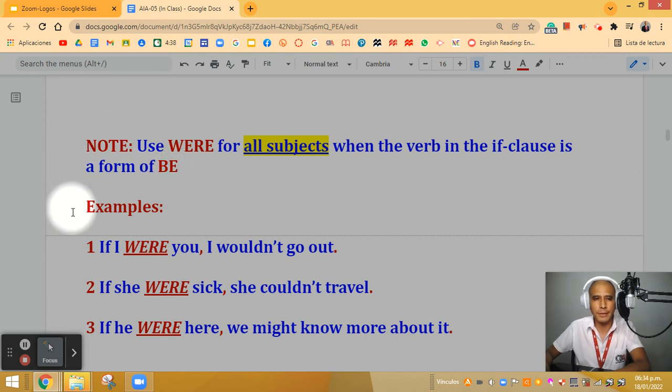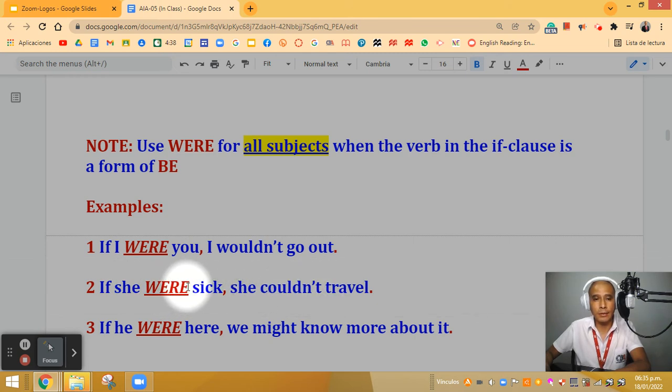Now pay attention, please. Number one, if I were you, I wouldn't go out. Well, normally I would use was here because I have I, but in this case I'm going to use were because it's unreal. In the case of number two, if she were sick, she couldn't travel. The same situation.